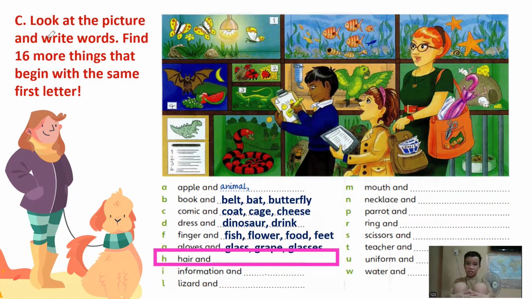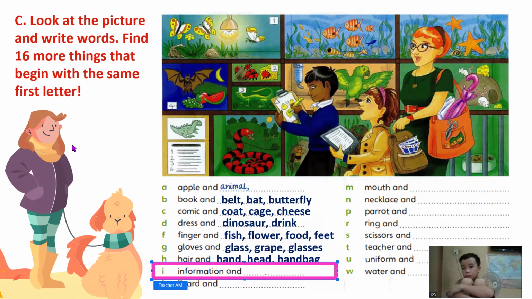Okay. What about letter H? So we have hair. No. Head. Head. Very good. We also have hands. What else? Human. Human beings. Great job. Anything else? We have here handbag. Okay, very good. So we have hand, head, and handbag. Oh, we found them all.